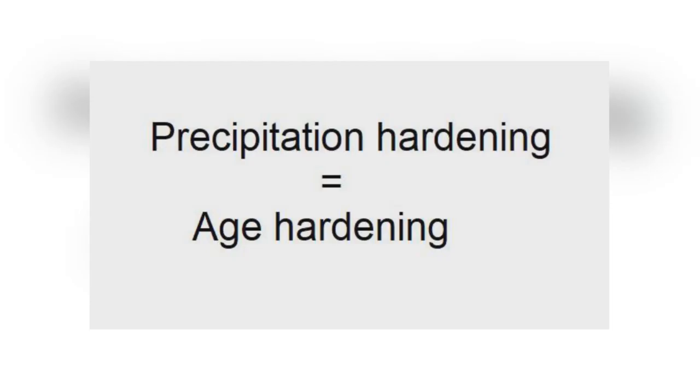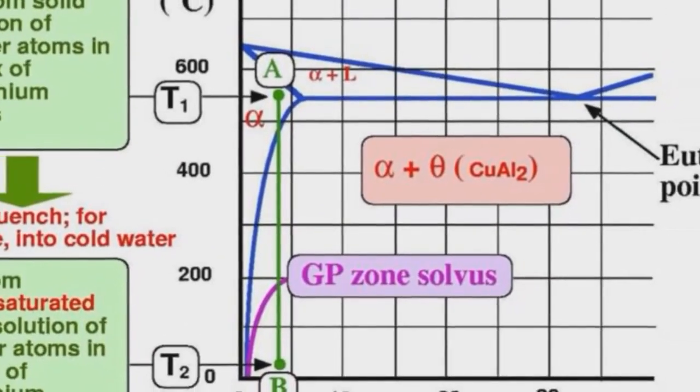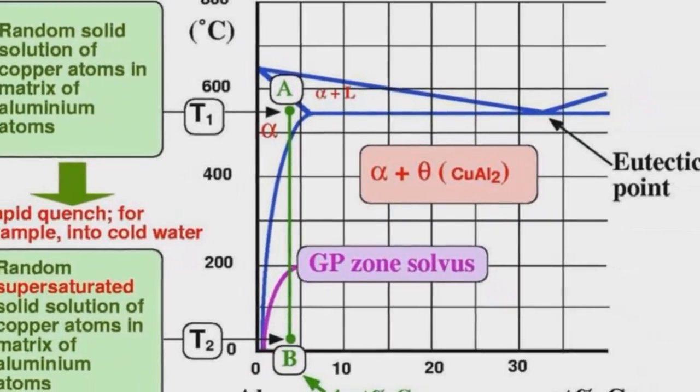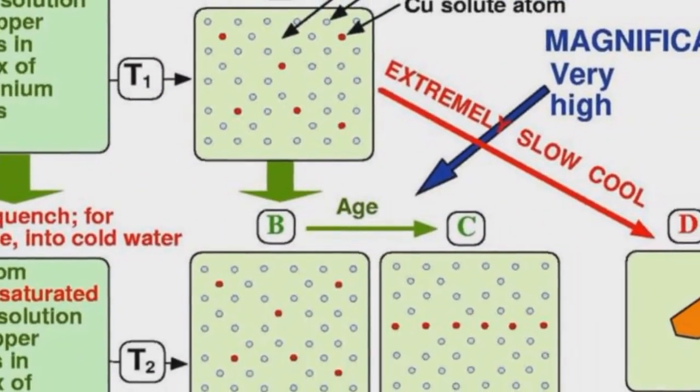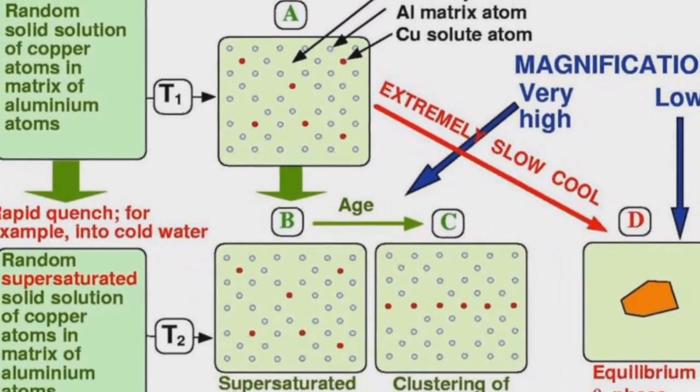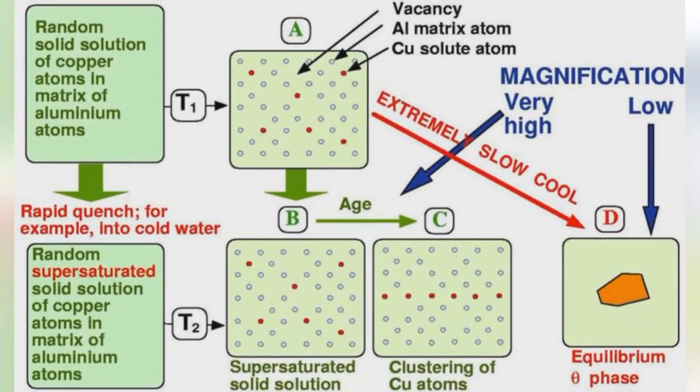Consider an aluminium alloy containing 4% Cu, initially at 550 C, where it forms a complete solid solution. This state is frozen during rapid cooling to create metastability. Metastability sets the stage for the alloy to harden over time. Heating to approximately 150 C accelerates the diffusion of copper atoms, enhancing the hardening process.